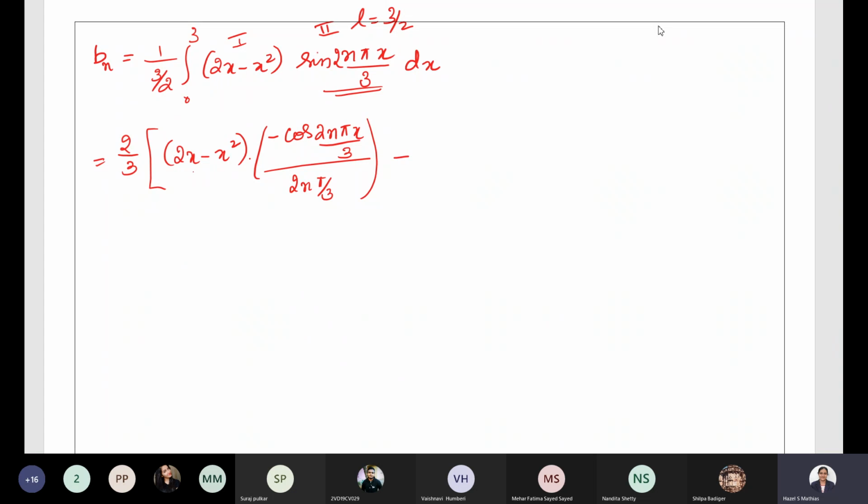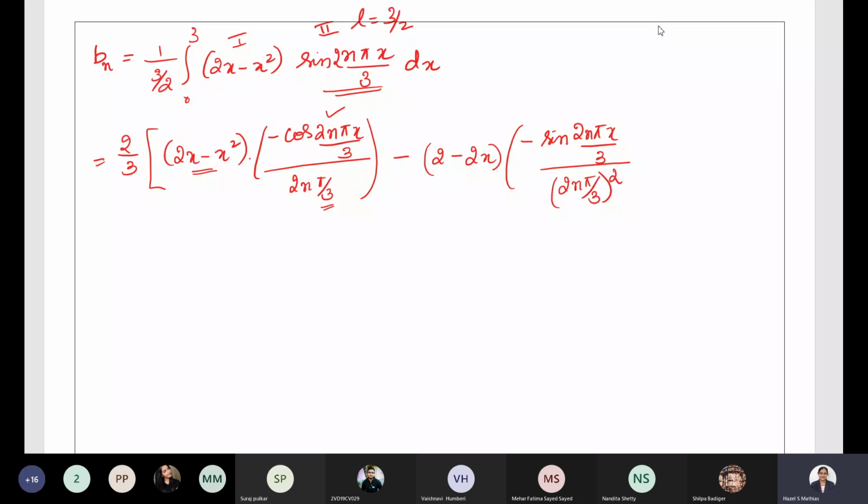Then negative sign, differentiate 2x minus x square. Differentiation of 2x is 2, minus differentiation of x square is 2x. Now integrate this. Minus sign is already there. Integration of cos is sine, sine 2n pi x by 3 whole divided by 2n pi by 3. Once 2n pi by 3 is already there, it will become 2n pi by 3 whole square.